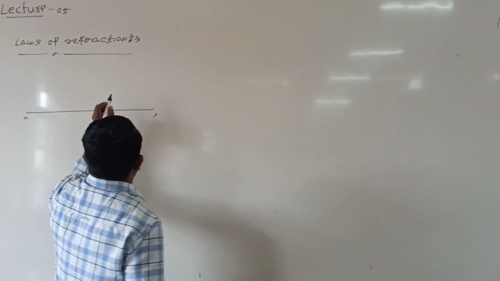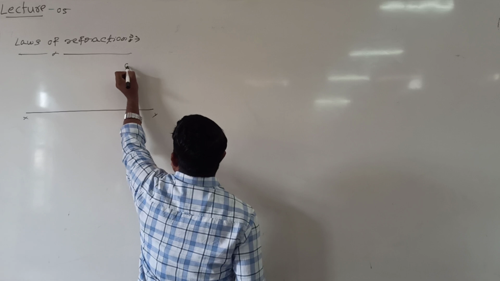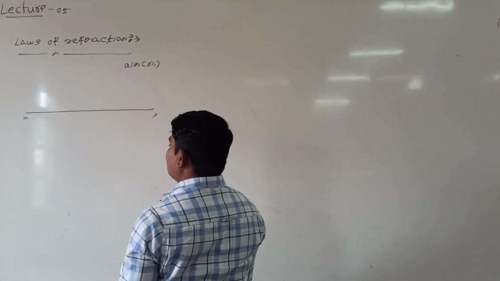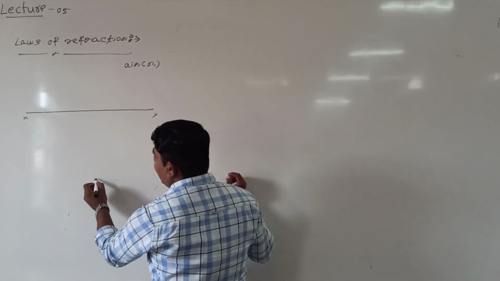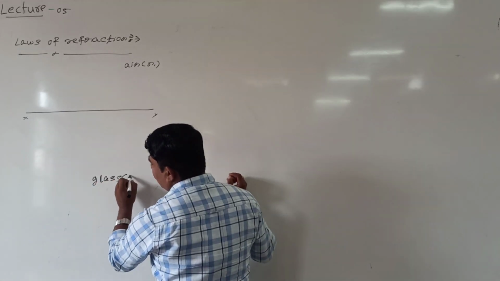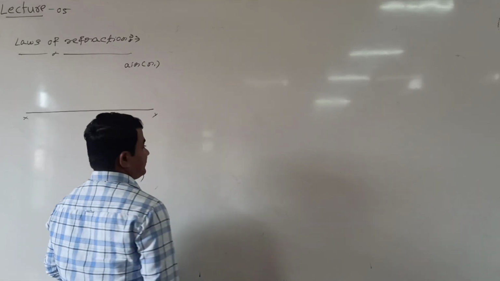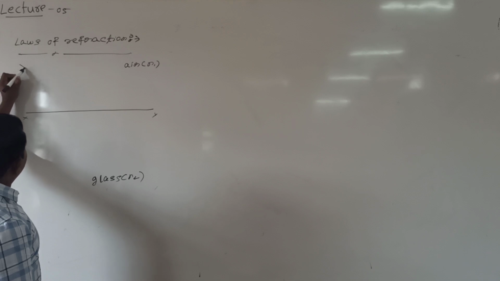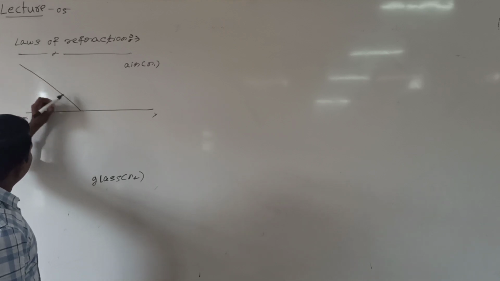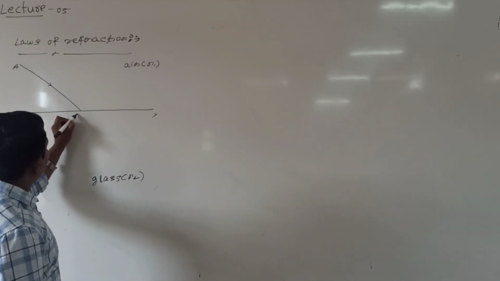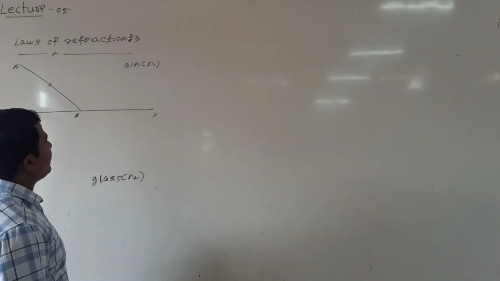So this medium I can call air medium, or I can call rarer, whatever it may be. I can take air, say refractive index is n1, and the second medium, let us take it is glass medium, so this refractive index is n2. Are you following this? Now, let us take a ray of light incident at this point. Consider this AB, nothing but the incident ray, AB incident ray, incident at point B.